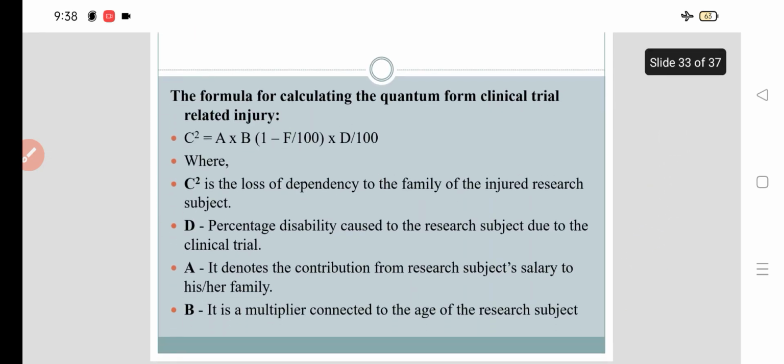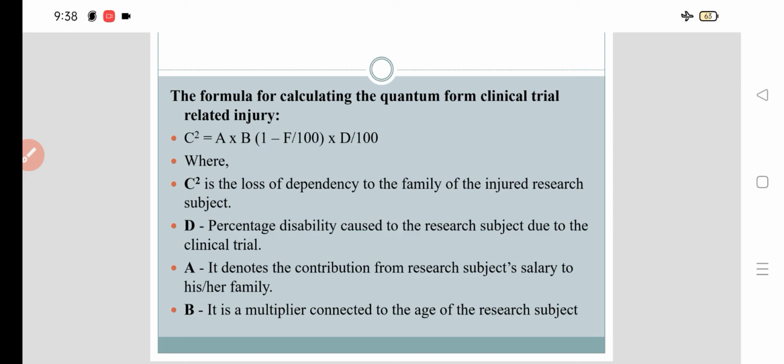The formula for calculating the quantum of compensation for clinical trial related injury, as you can see, is C is equal to (A into B into (1 minus F) into D) divided by 100. What is C? C is the loss of dependency to the family of the injured research subject.